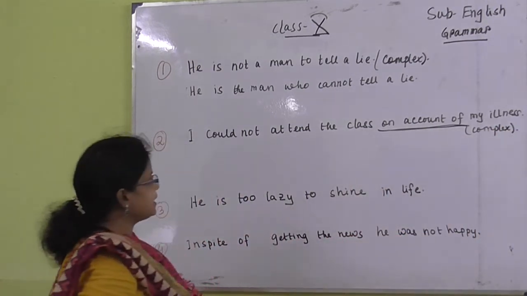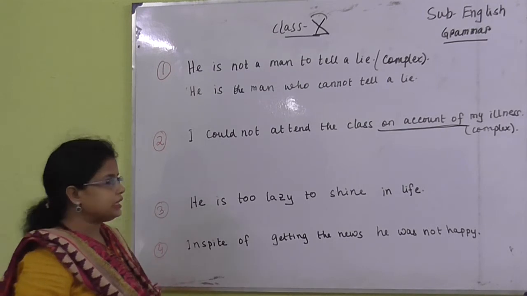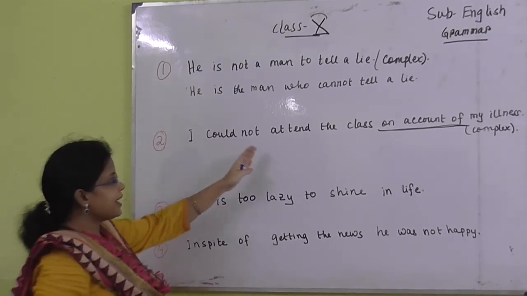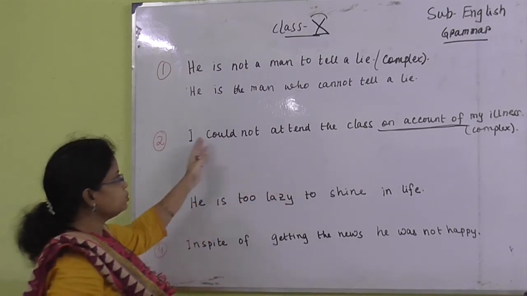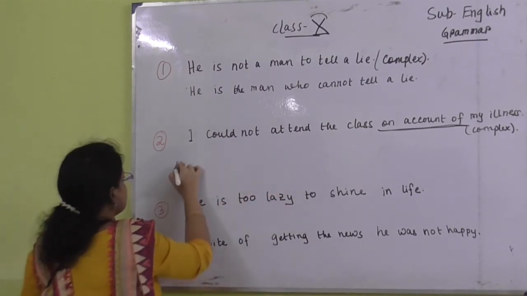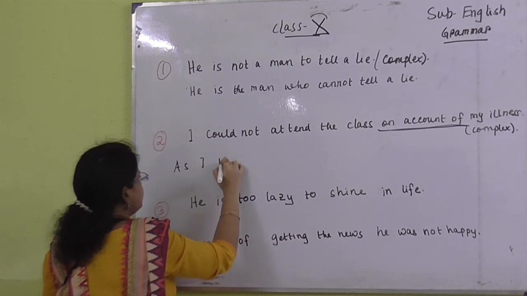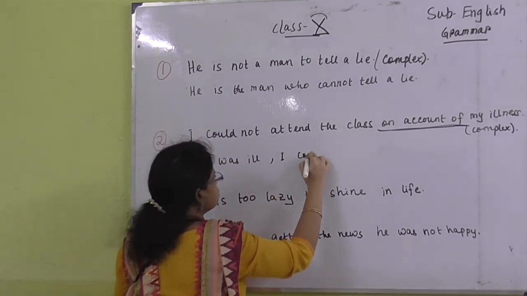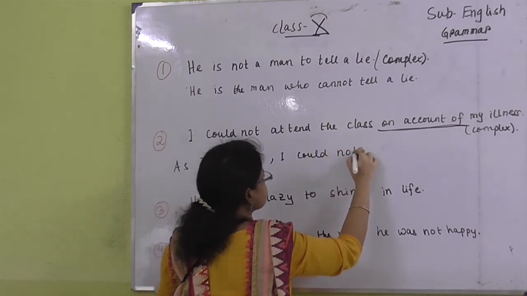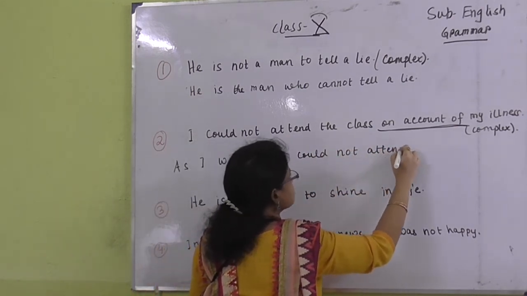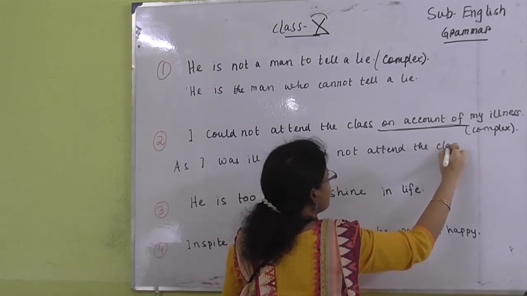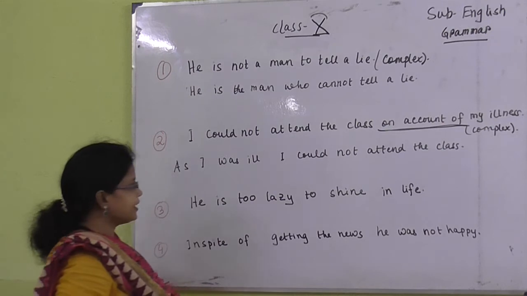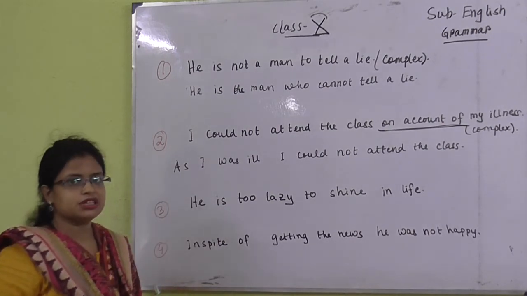So: as I was ill, I could not attend the class. As I was ill, I could not attend the class, this is the complex sentence.